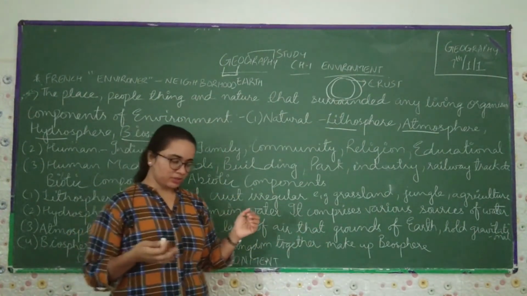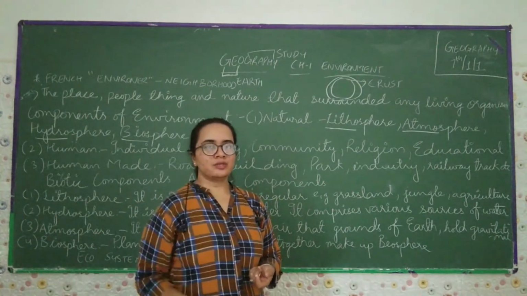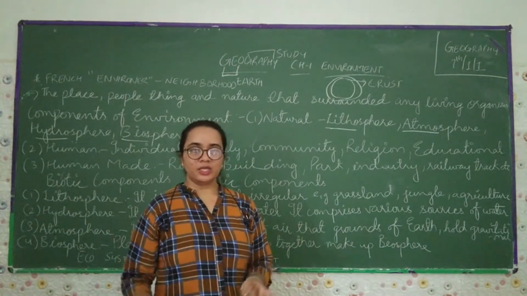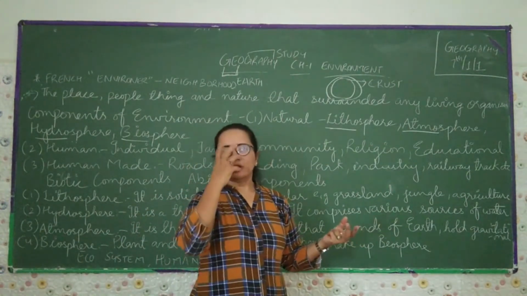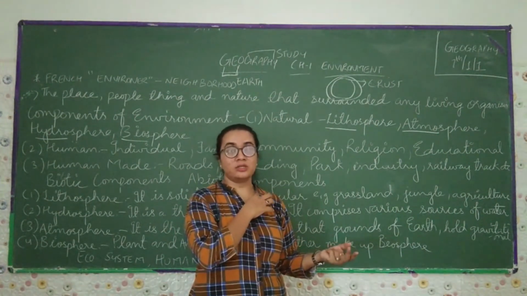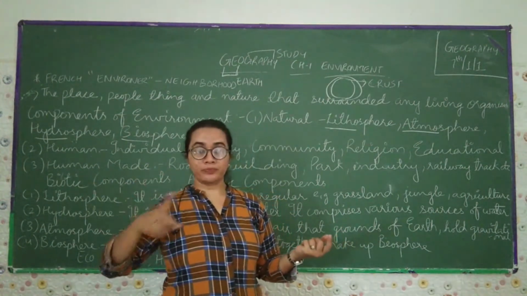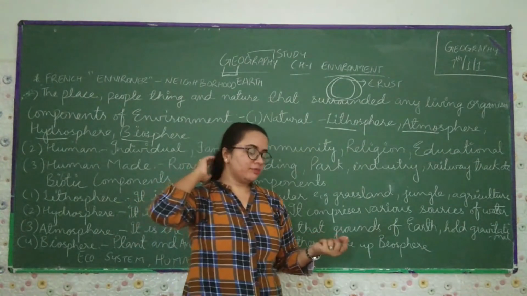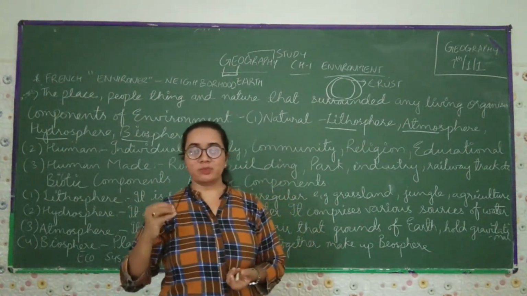If we talk about another thing, I will give you one example. Humans release carbon dioxide. They get the oxygen from the plants or trees. If we talk about the plants, they release the oxygen. They get carbon dioxide from the environment. If none of these things is there, we can't survive on this planet.